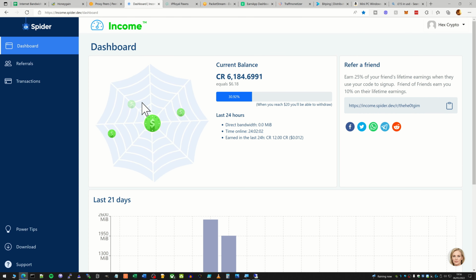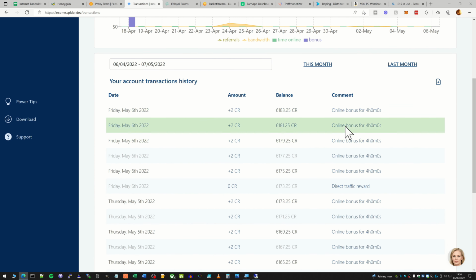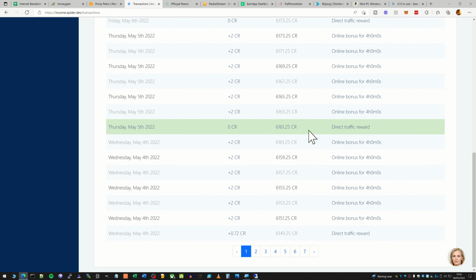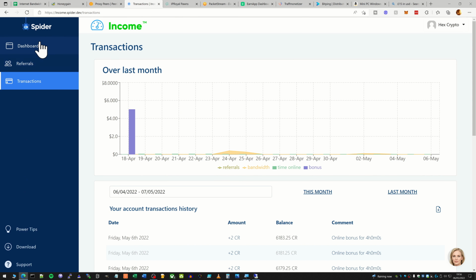But yeah, this is quite a nice one, and I do like the little animation here and the fact you can actually see your balance going back up here. You do get some bonuses here as well for being online for over 4 hours at a time, as you can see. So it's worth keeping your computer on, obviously, as long as possible to keep getting those bonuses. That's with the Income Spider there.